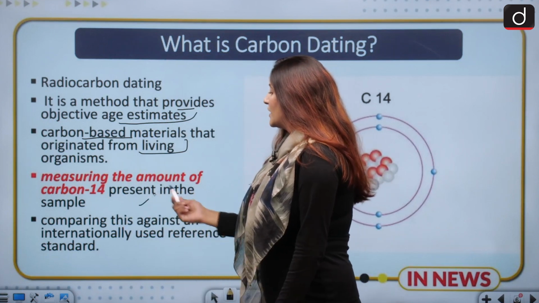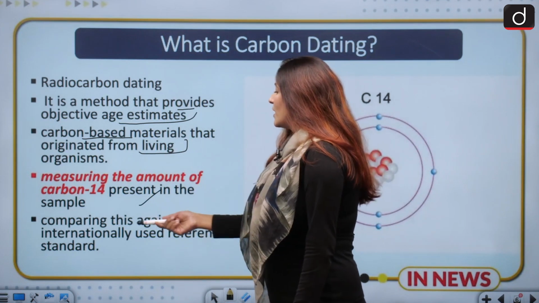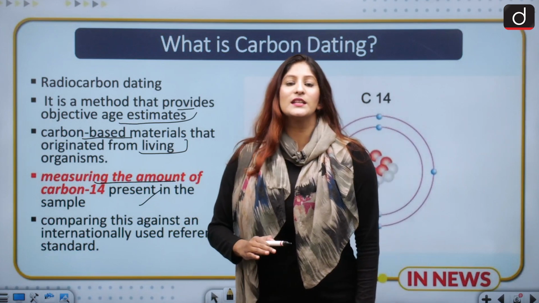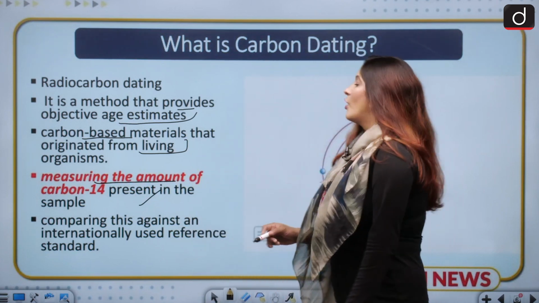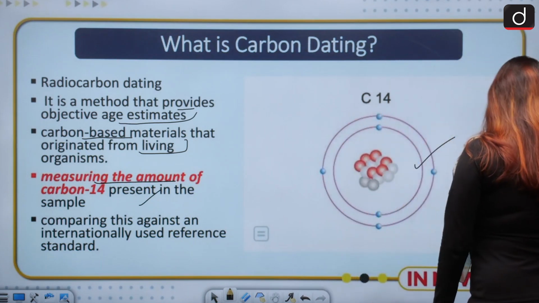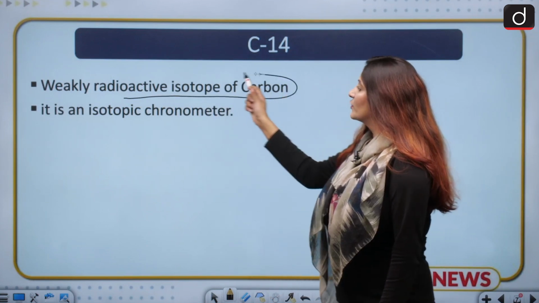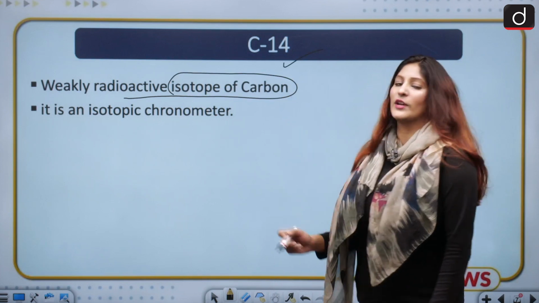And of course, we have to understand the isotopes as well, so stay tuned, okay? When the amount of C14 has been measured, it is then compared against the international standards which have already been set, okay? Moving ahead, let us talk about C14. It's a weakly radioactive isotope of carbon. There are three isotopes, C12, C13 and C14.